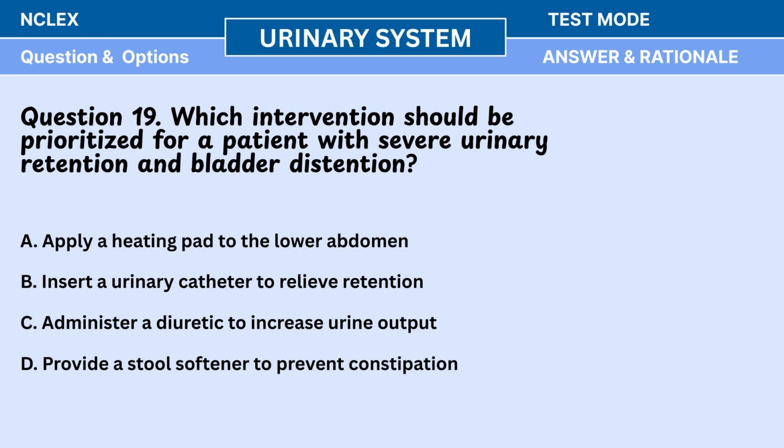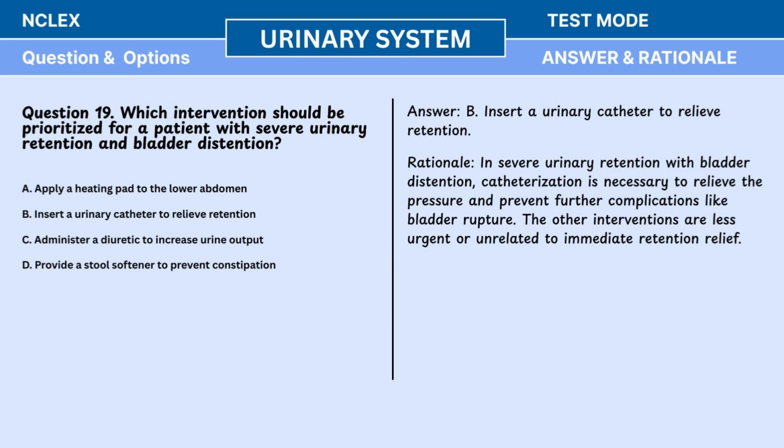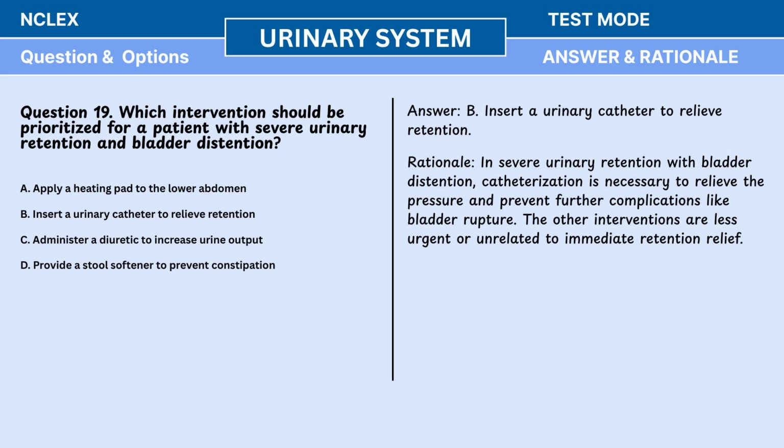Question 19. Which intervention should be prioritized for a patient with severe urinary retention and bladder distension? A. Apply a heating pad to the lower abdomen. B. Insert a urinary catheter to relieve retention. C. Administer a diuretic to increase urine output. D. Provide a stool softener to prevent constipation. Answer: B. Insert a urinary catheter to relieve retention.